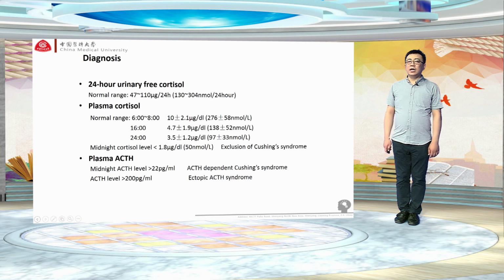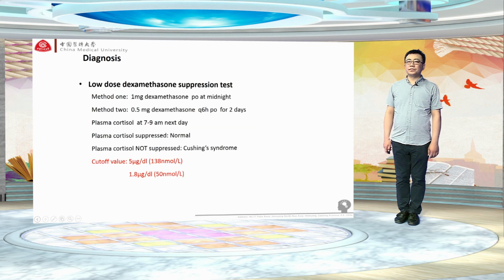And for plasma ACTH, if the midnight ACTH level is over 20, we may suppose this patient may suffer from ACTH-dependent Cushing syndrome. And if ACTH level is over 200, we may suppose this patient may suffer from ectopic ACTH syndrome.